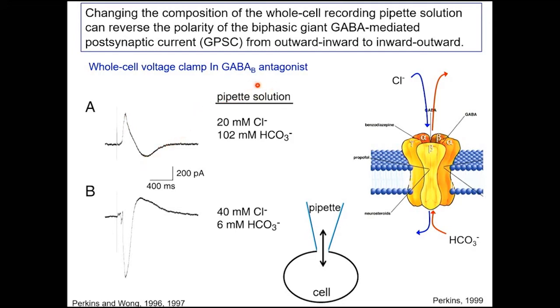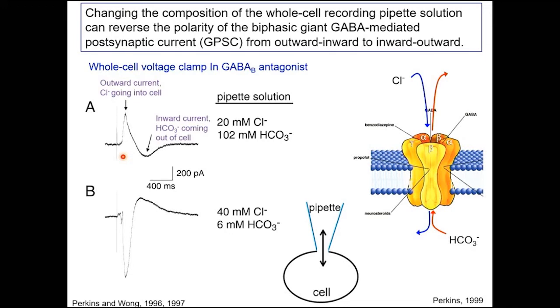And then you can see I have the pipette solution here, so I manipulated how much chloride and bicarbonate is going to be in the pipette. So, let me see, get my little animation going. Here we have the outward current, that's going to be chloride going into the cell, and it's followed by the inward current. And I wrote here bicarb coming out of the cell. But both the early component and later component are going to have chloride and bicarbonate both moving.